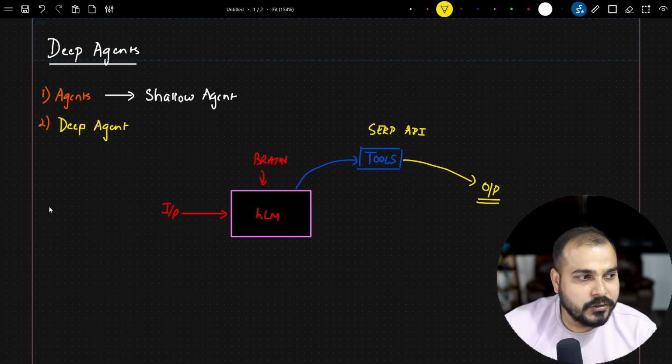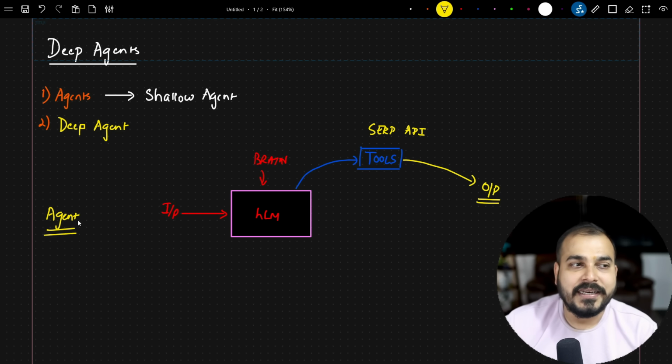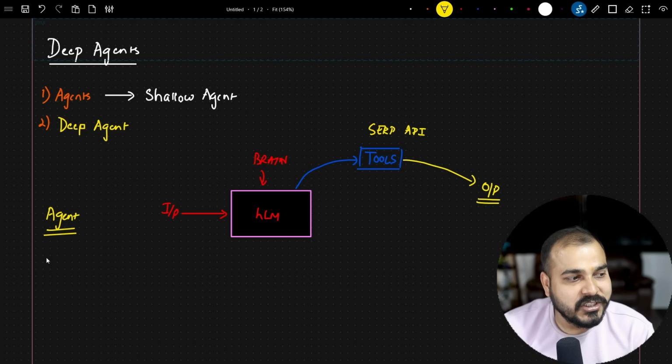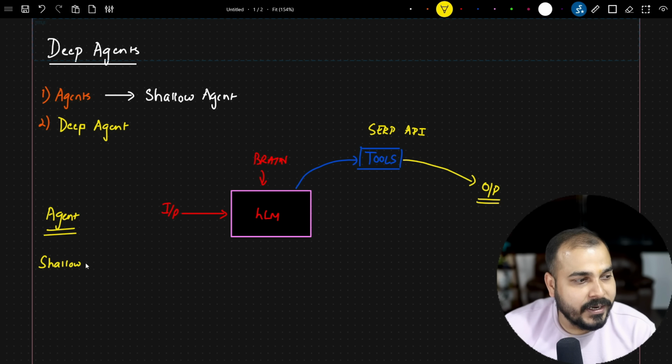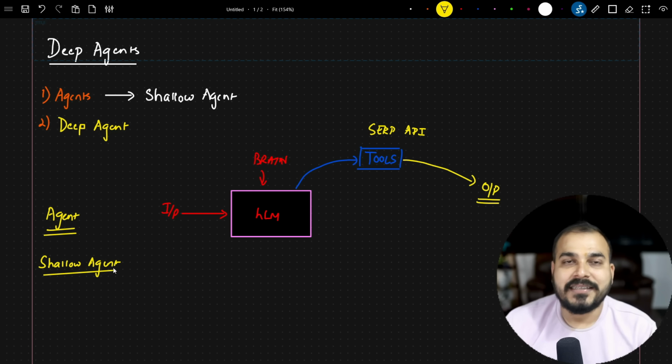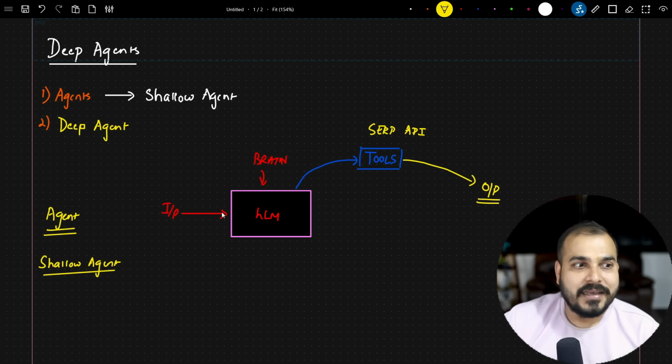Now, this is also an agent. This is a basic agent, and this specific agent is called a shallow agent. Let's understand why we are calling it a shallow agent. Because for the input query we are giving, the LLM takes an action, calls the tool, and gives the output. So they are just following a specific flow and finally generating the output.